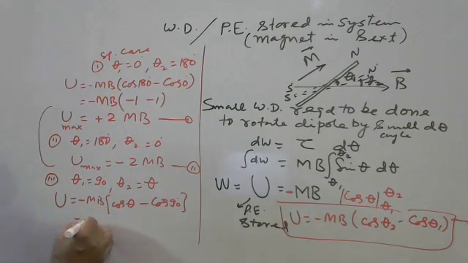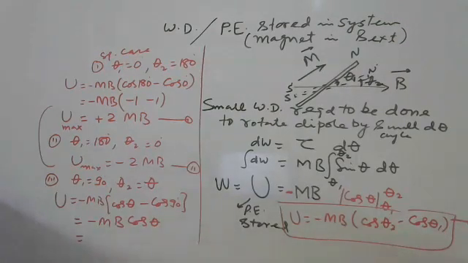So it is MB cos theta, with a minus sign. In vector notation we can write it like M dot B or M cross B? It is definitely M dot B. The reason is that the dot product is a scalar product. Okay?